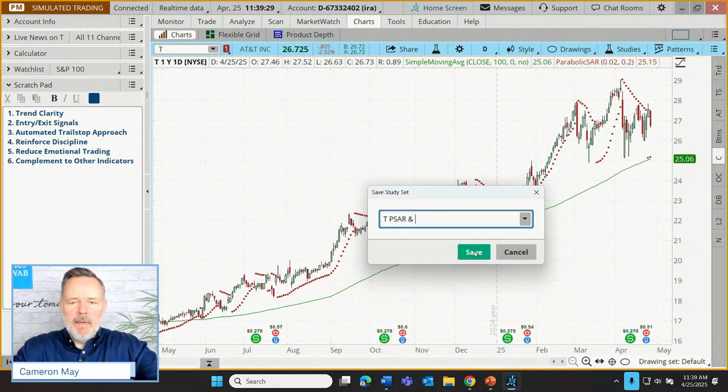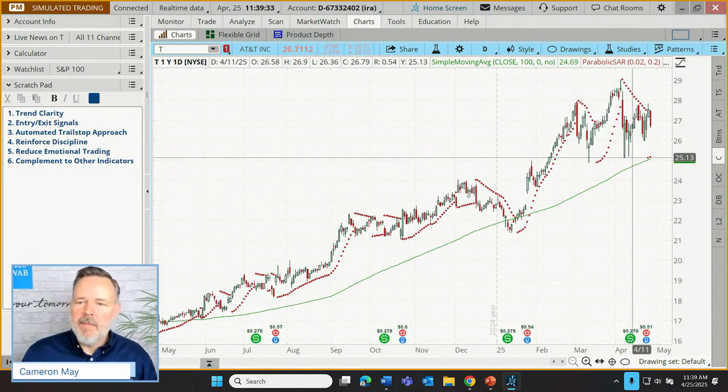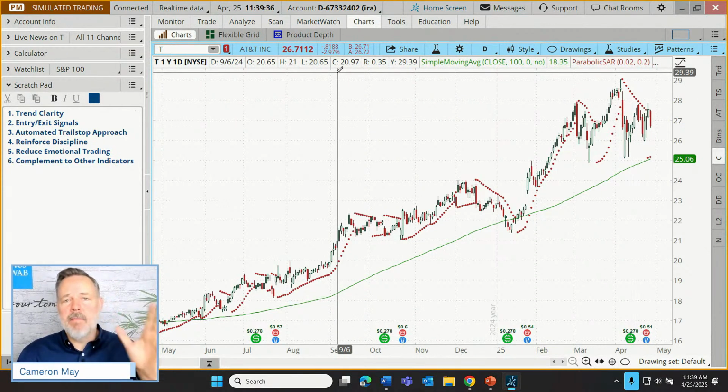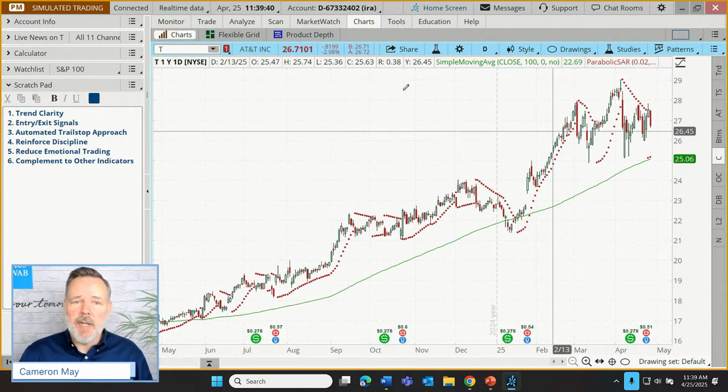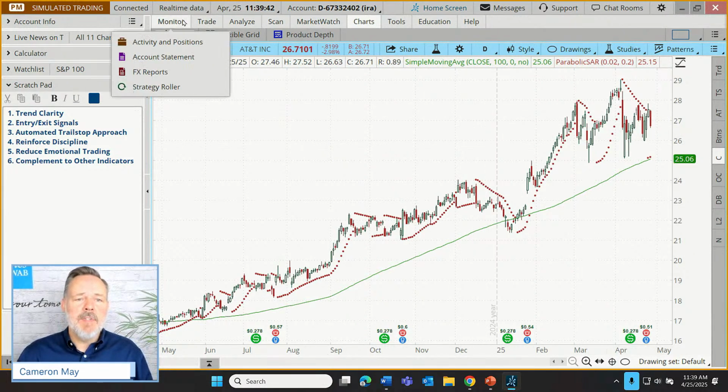Oh, and 100 SMA. There we go. Let's save that, so next time we revisit this trade, we can just load up that study set and we'll know the logic of the trade. Well, let's go buy some shares.